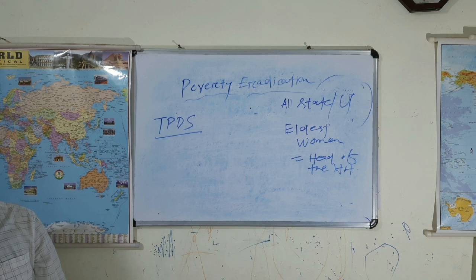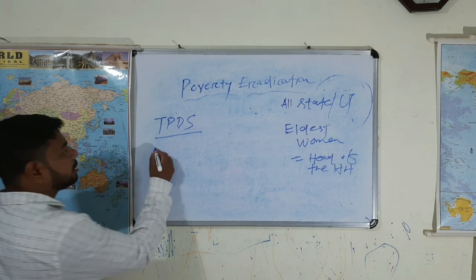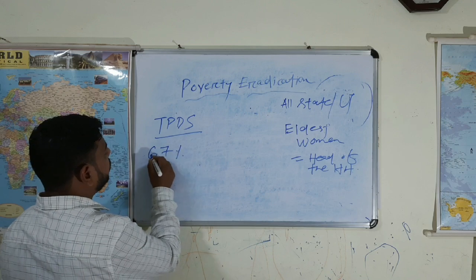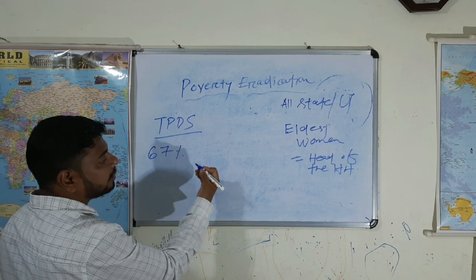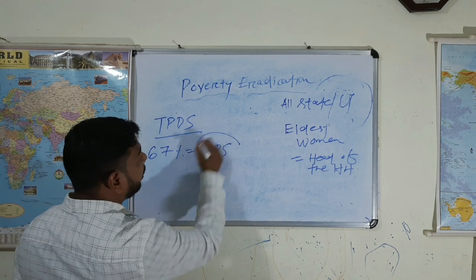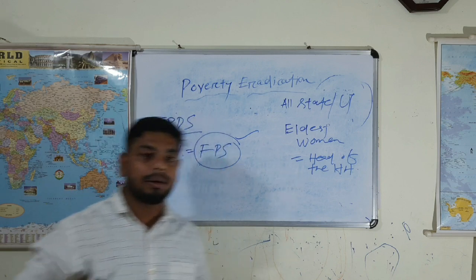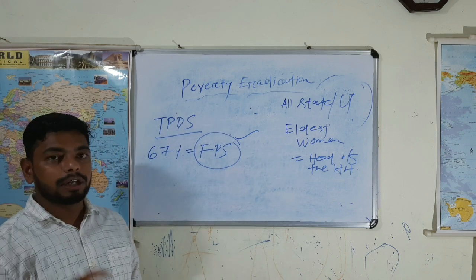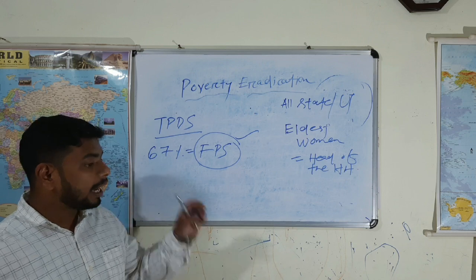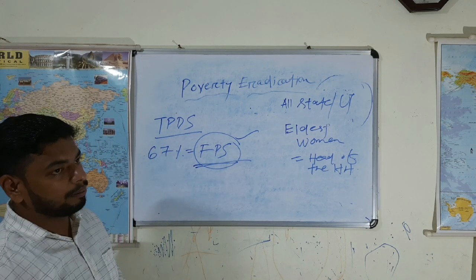It provides food grains to 67% of the country's people, both urban and rural, at a very subsidized price, at the fair price shop.